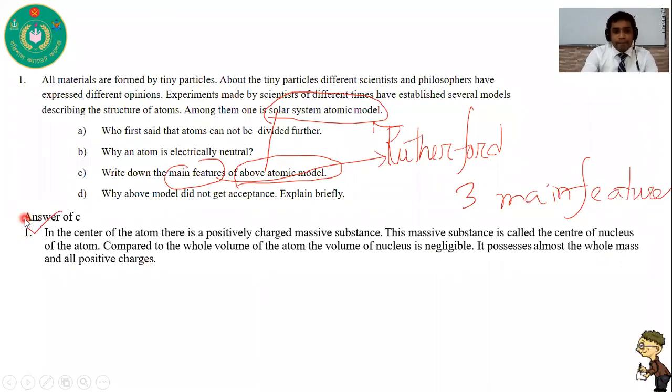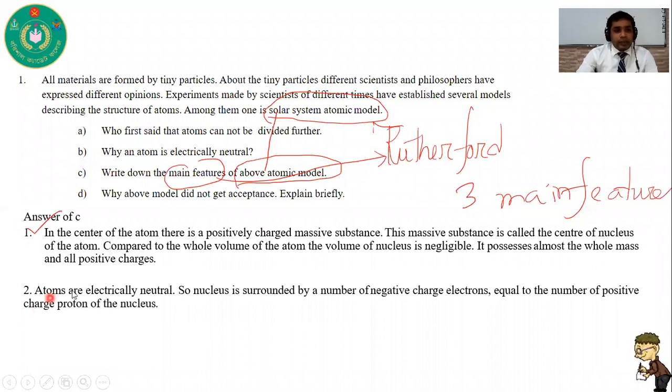Number two, atoms are electrically neutral. So the nucleus is surrounded by a number of negatively charged electrons, and that is equal to the number of positively charged protons of the nucleus, and this is the second postulate.